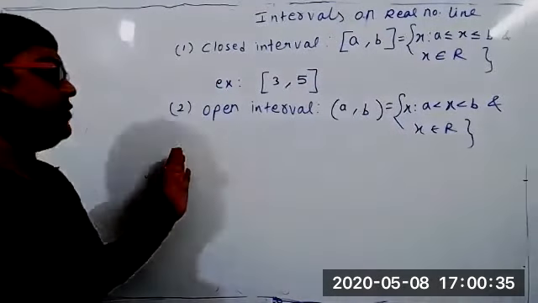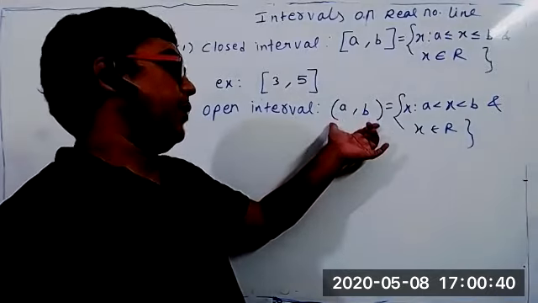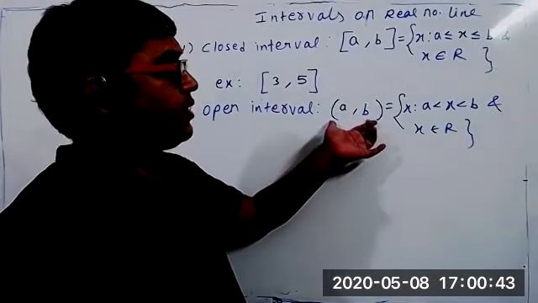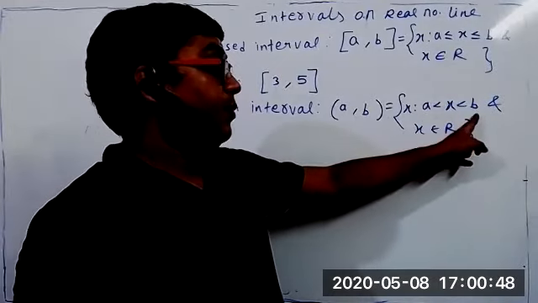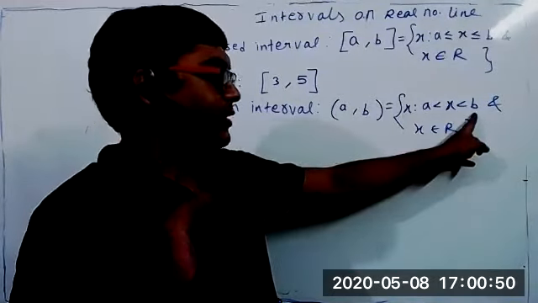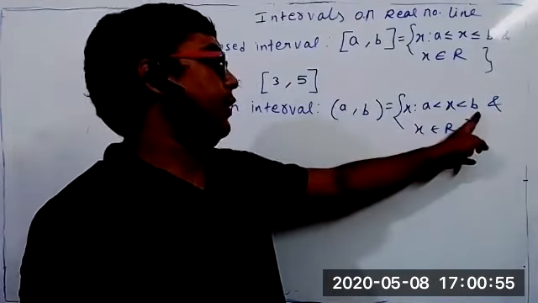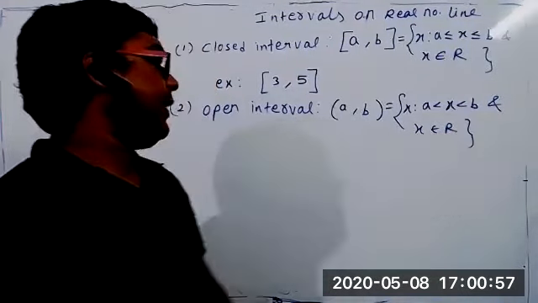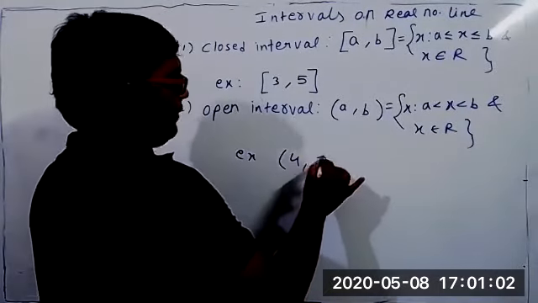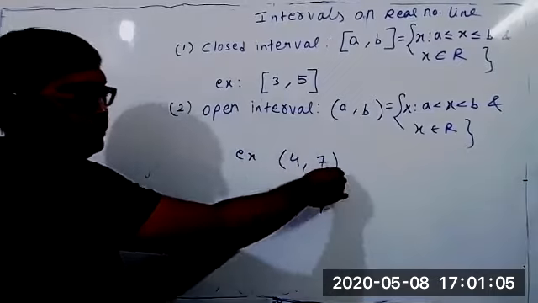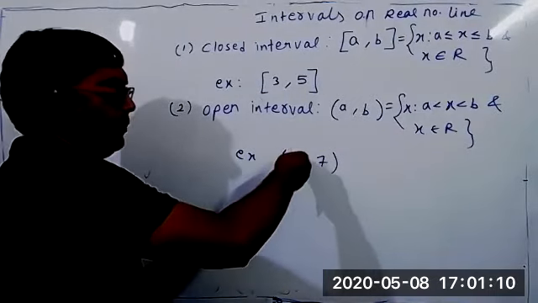But suppose it is written somewhere open interval A comma B. Open interval means we put a small bracket or parenthesis. So it consists of all the real numbers x from A to B, but the boundary elements are not considered, not included, they are excluded. So x is a real number. Like I say, open interval 4 to 7 means all the real numbers from 4 to 7, but not 4 and 7, excluding 4 and 7, but all the real numbers between 4 and 7.